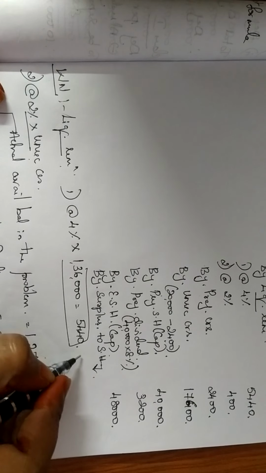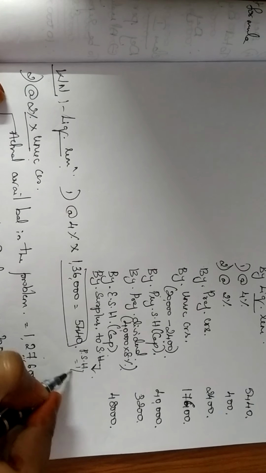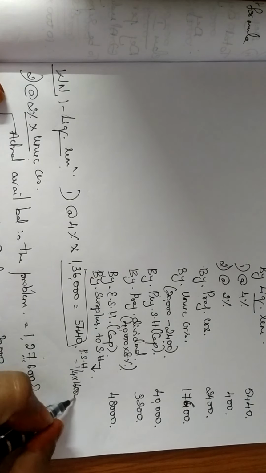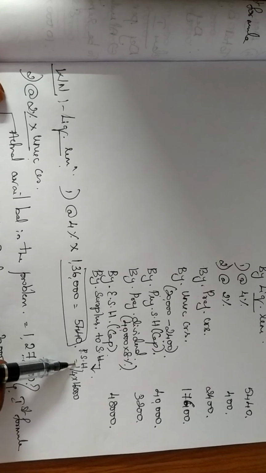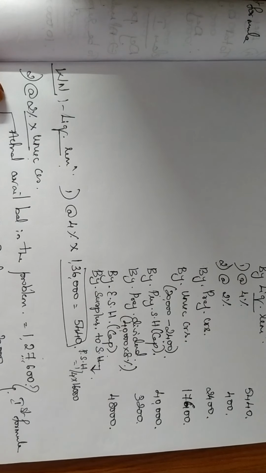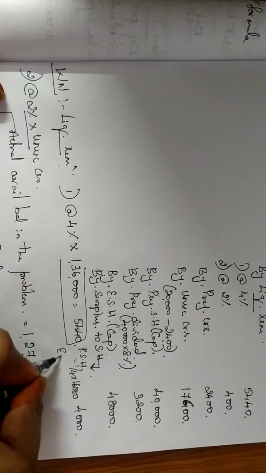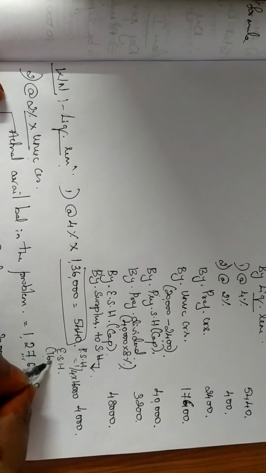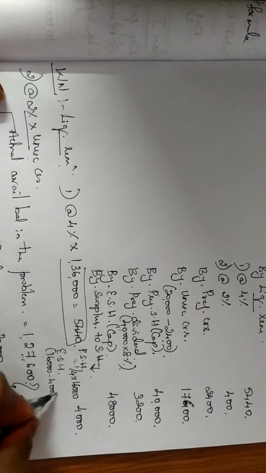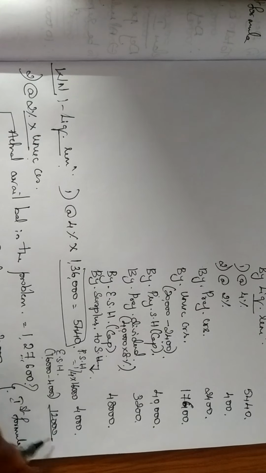This 16,000 should first be given to the preference shareholders, in the ratio of 1/4, which is already given in the problem. So 16,000 into 1/4 gives me 4,000. The balance will go to the equity shareholders. What is the balance? 16,000 minus 4,000, so the balance of 12,000 goes to the equity shareholders.